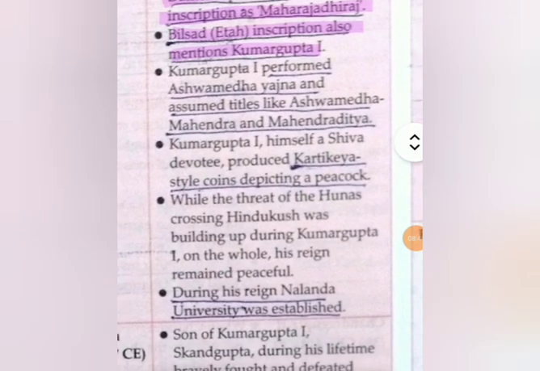This Kumargupta I performed the Ashwamedha Yajna, and after performing it he assumed titles like Ashwamedha Mahendra and Mahendraditya. He issued Kartikeya-style coins depicting a peacock. This is also a very important question asked in various exams: which Gupta ruler worshipped Lord Kartikeya? Kumargupta I worshipped Kartikeya. It is basically an indirect question: he produced Kartikeya-style coins depicting a peacock, so people can infer that this ruler worshipped Lord Kartikeya. Okay.